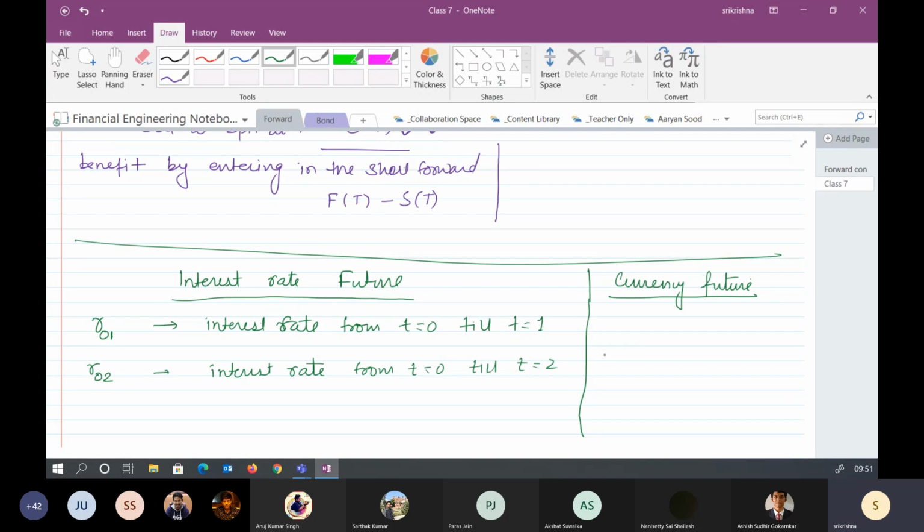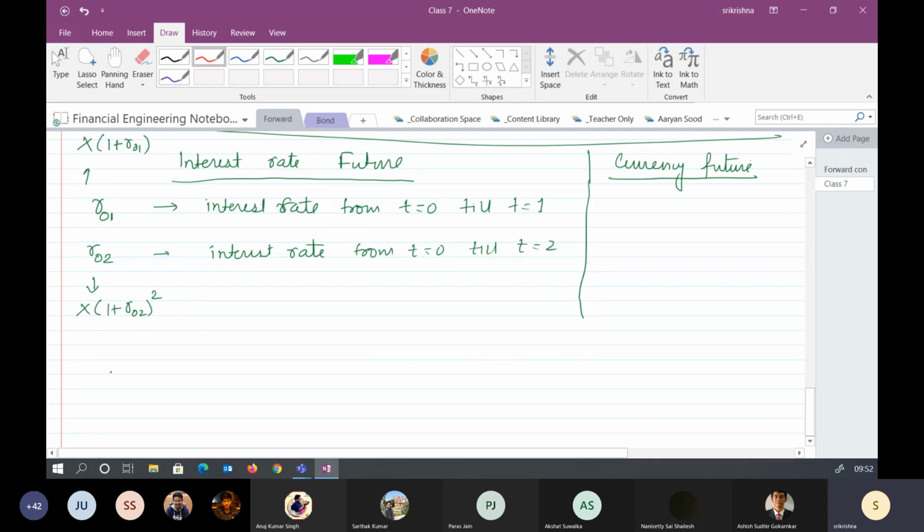So if you're depositing X amount for 1 year, your return will be, first we start with the simple one, this much. And for this, if you are investing X, the return would be this much. Now my question is, what should have been the interest rate R12?